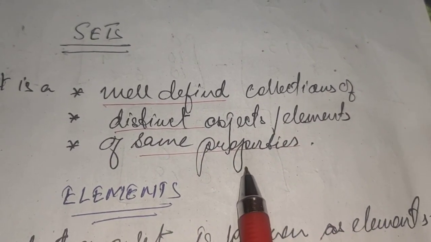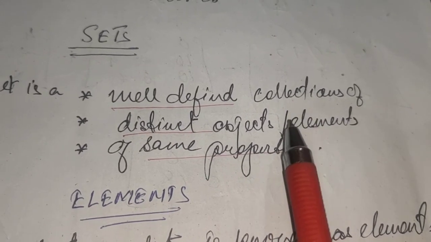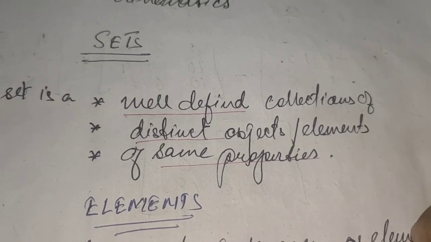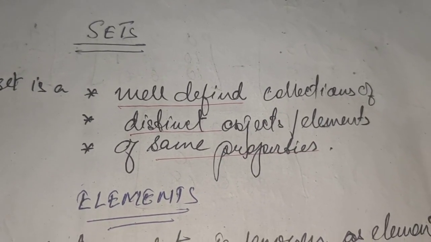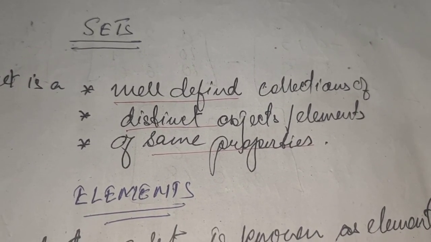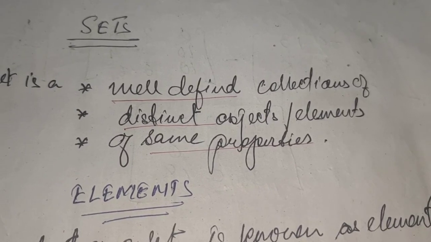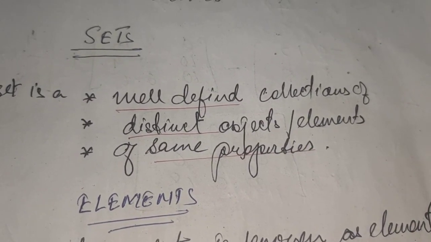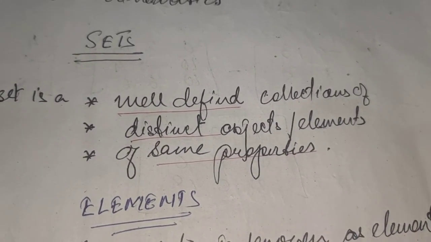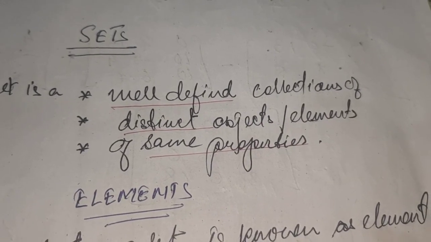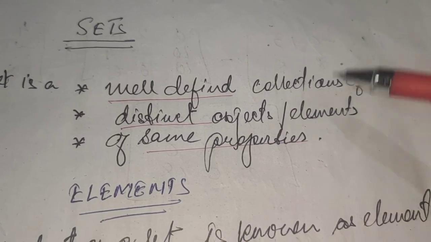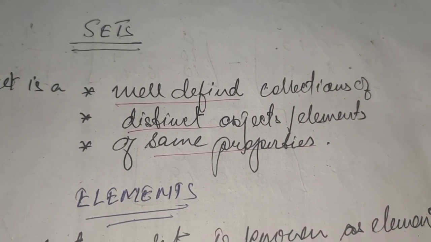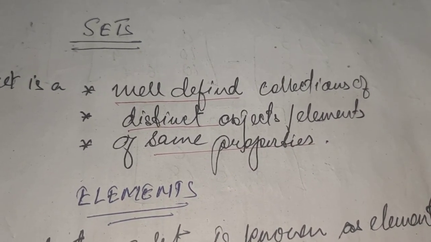Next one is same property. This is very important. In a set, whatever you get, suppose I give you an example: a set of bat, ball, pad, gloves, helmet, uniform, shoes, then stumps. So what set is that? It's a set of a cricket kit. So the property is also there. Elements with the same property we write in one single set. We make them a box and we write them.